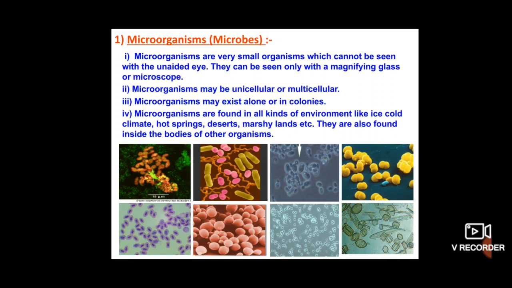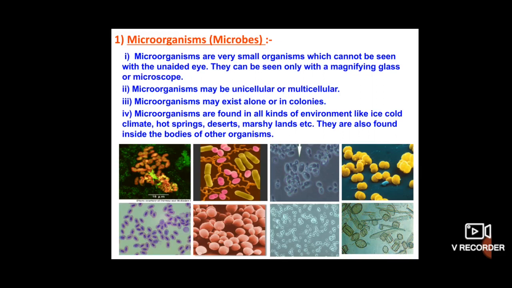Could you give some examples for unicellular organisms? Most of the microscopic organisms are unicellular organisms only. For example, amoeba, euglena, paramecium, and some of the bacteria and viruses come under unicellular organisms.